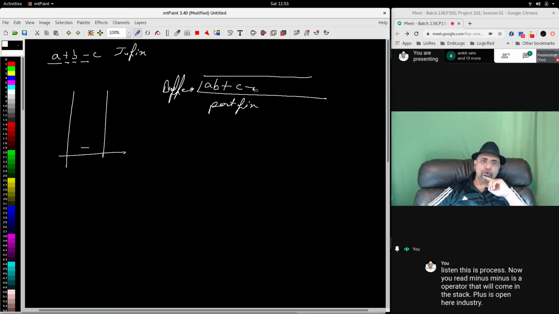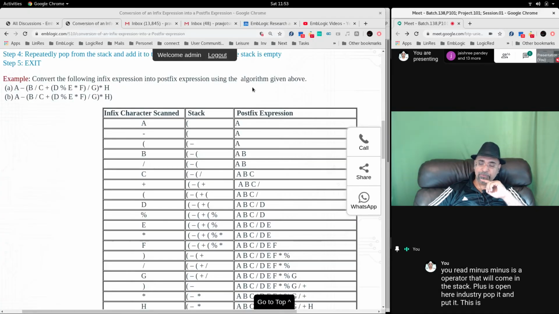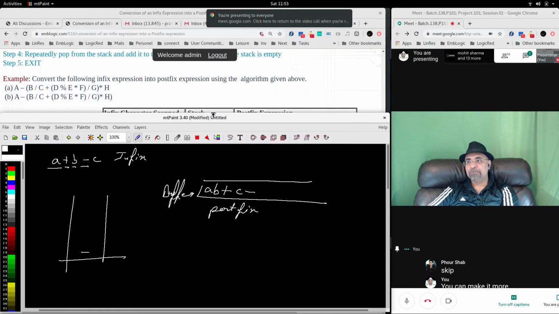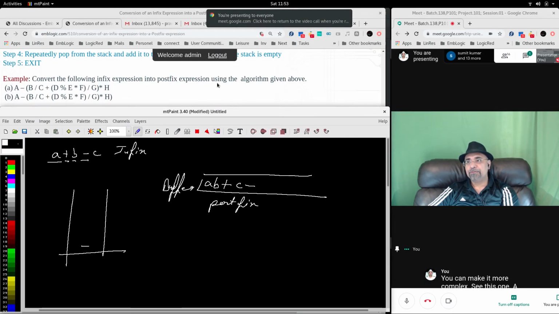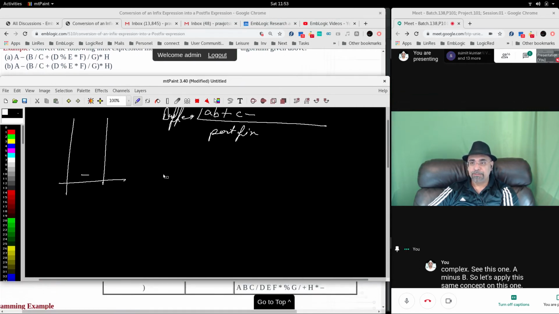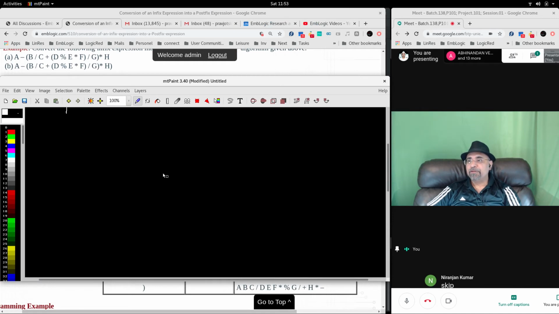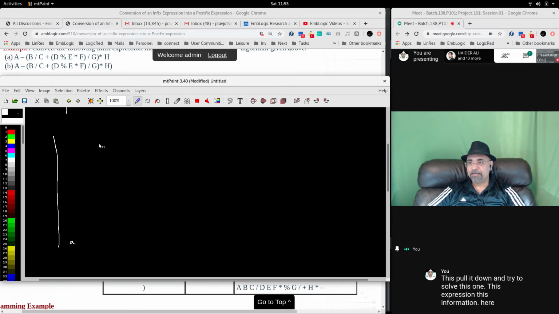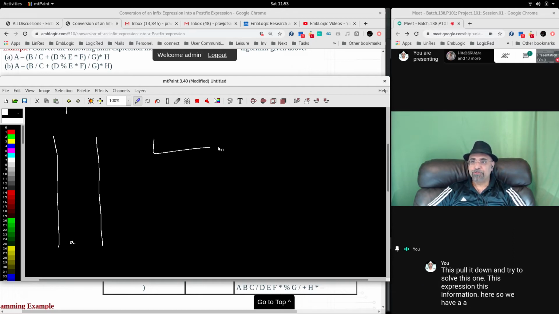You can make it more complex. If you see this one, A minus B. So let's apply this same concept on this one now. Let us pull it down and try to solve this expression here. So we have A is an operand, goes in the stack. This is the stack, A comes in the stack. And this is going to be the buffer.